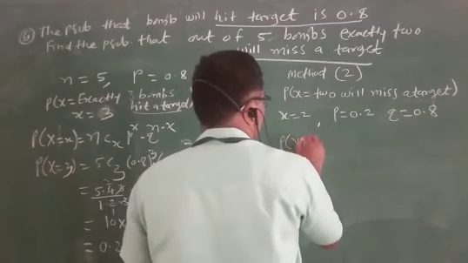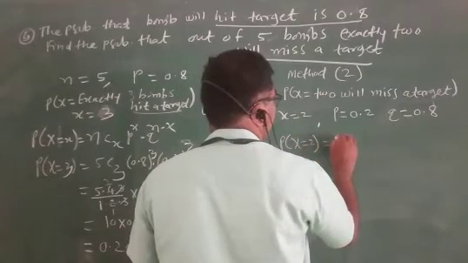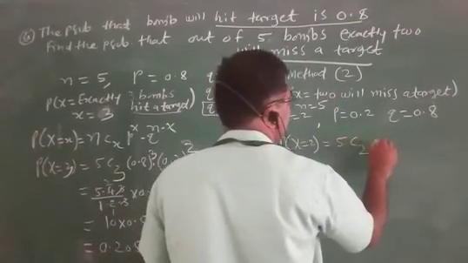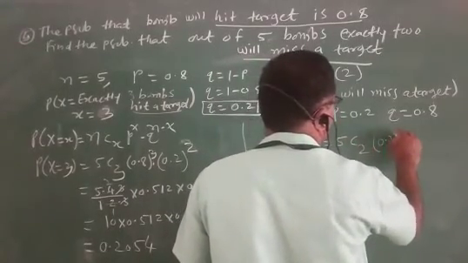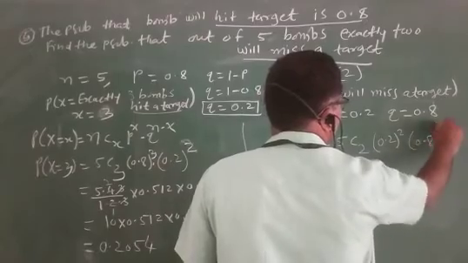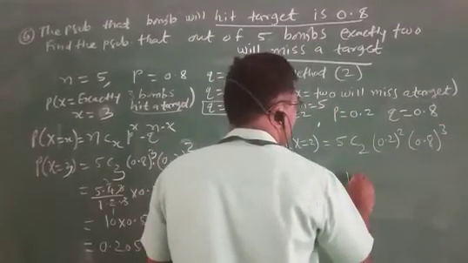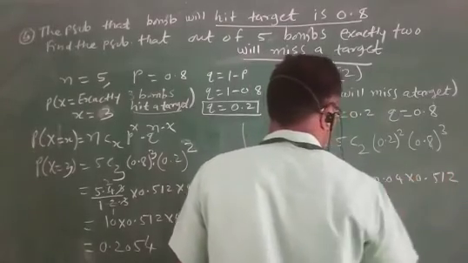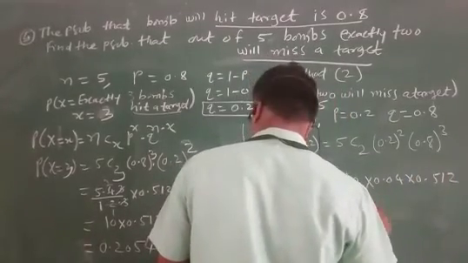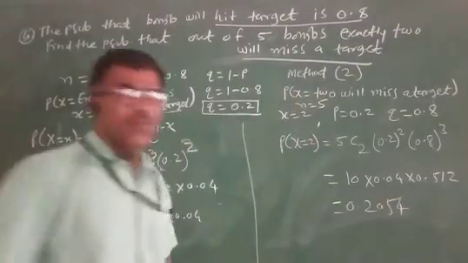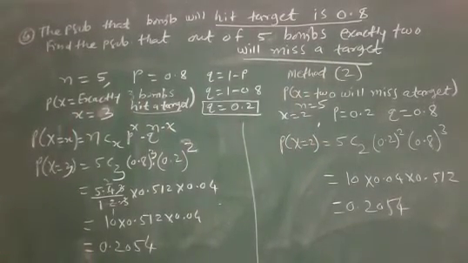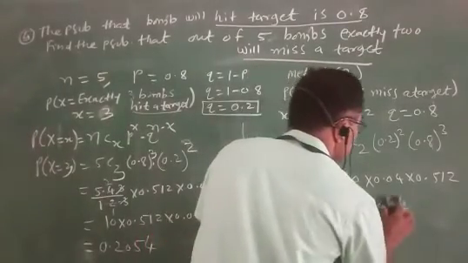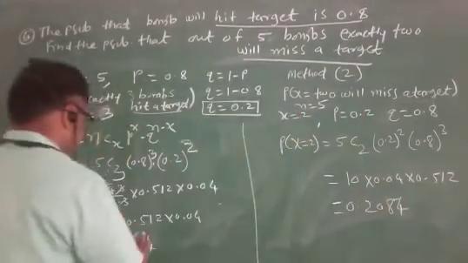P of x equal to 2, n equal to 5, 5C2, 0.2 raised to 2, 0.8 raised to 3 is equal to 10 into 0.04 into 0.512 equal to 0.2084.